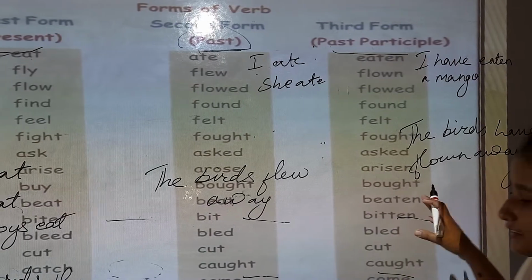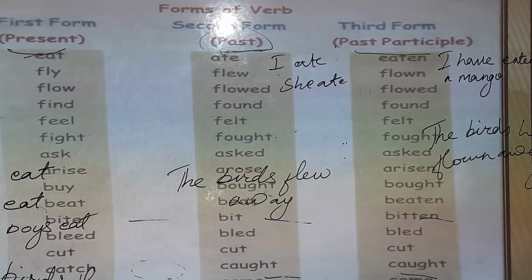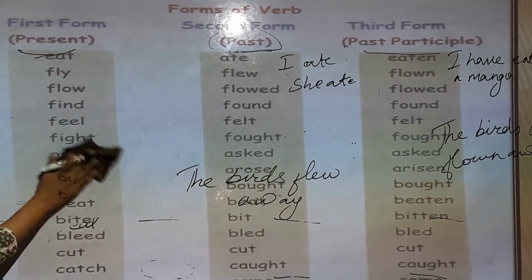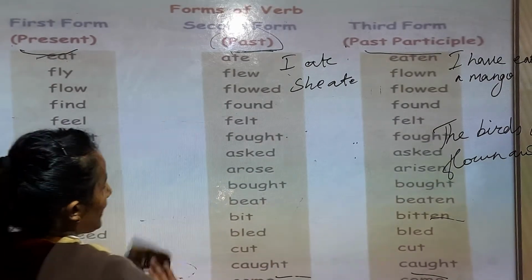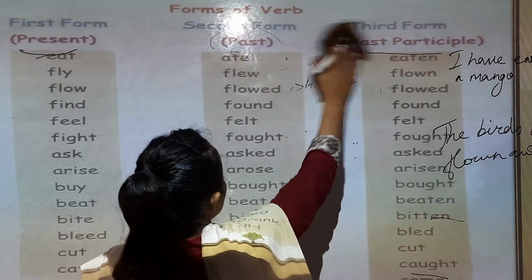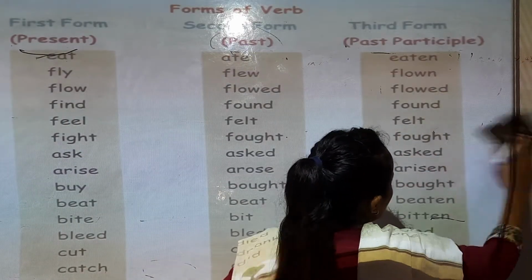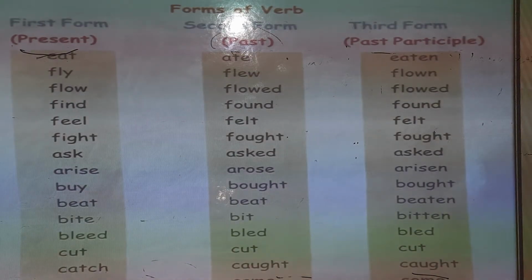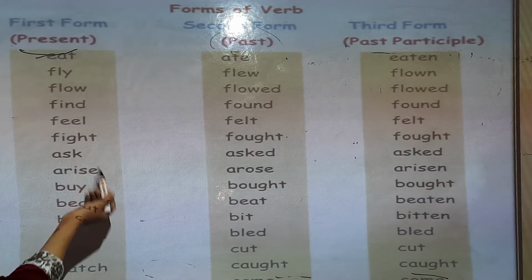You can make sentences with the words like this. Past participle is the third form, second form is past form and first form is present form. You can read from your book also. Eat, fly, flow, find, feel, fight, ask.